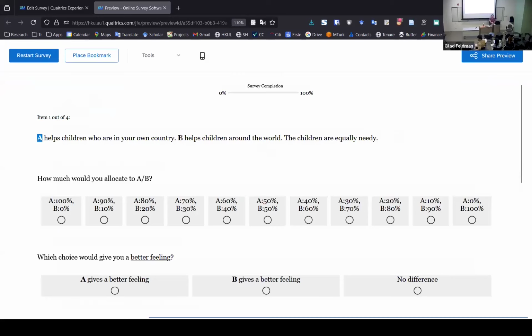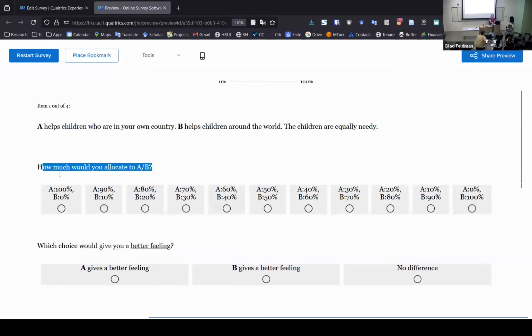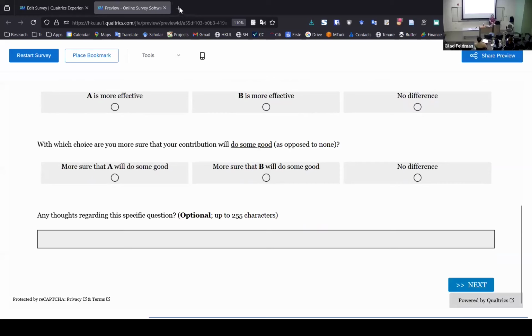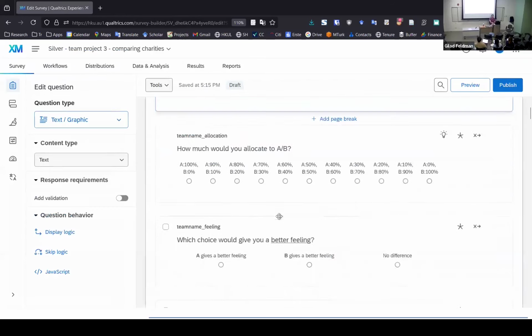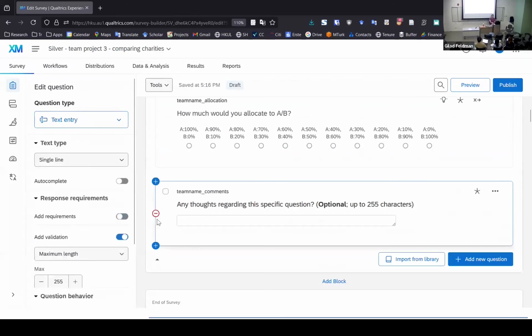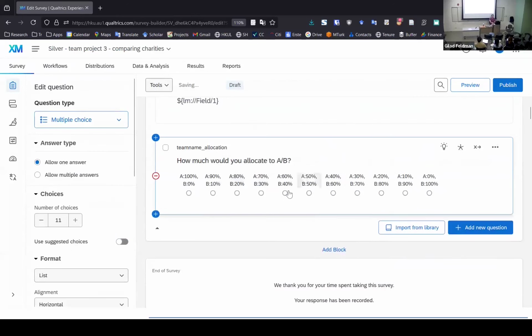And you can see that A is actually bolded. Okay. How much would you allocate to A? How much would you allocate to B? And so forth. Actually, these questions we don't need. You don't need those. This is something that Mannix did, but you can remove this. So we can actually delete this, and delete this. And we can just focus on this one here, just the allocation. Okay, so you can just leave that here.